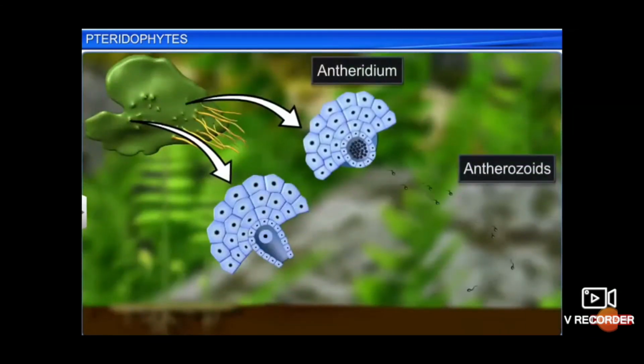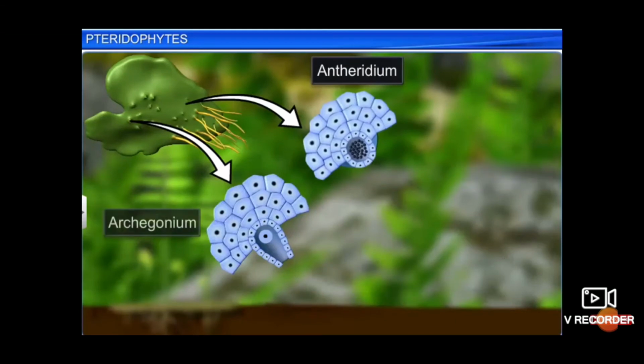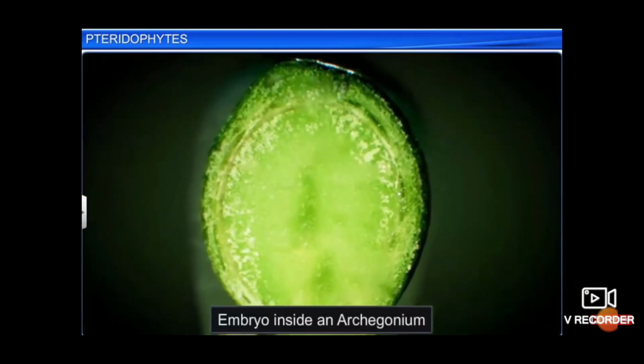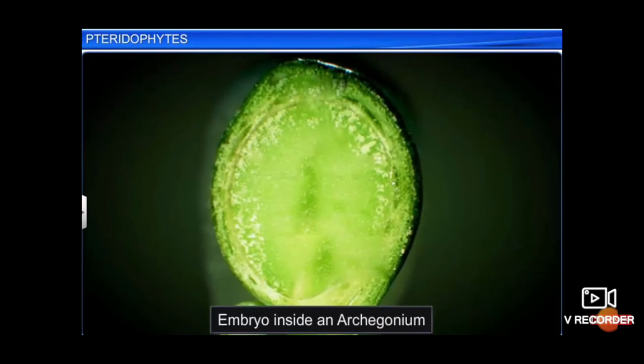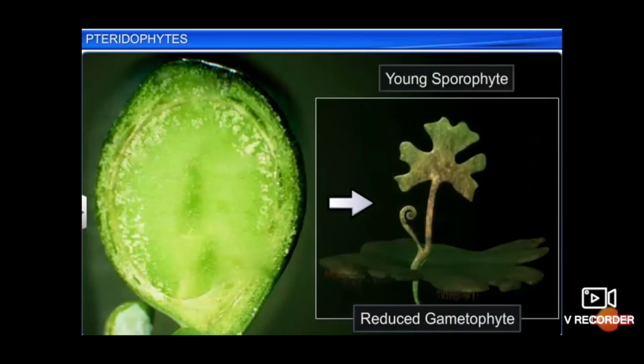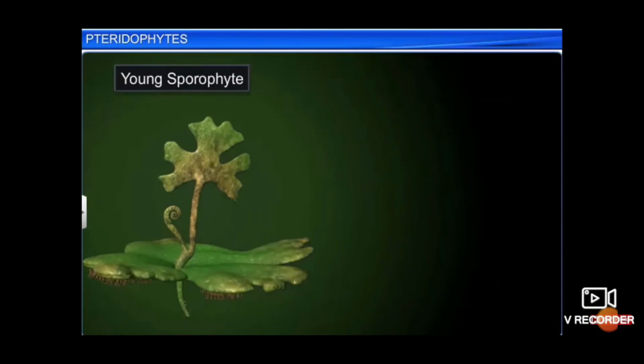See, in this picture you can see how the zygote is formed here, the embryo inside the archegonium, and it turns into a young sporophyte and develops as a sporophyte. So in this picture you can see the plants having a definite root, stem and leaves.